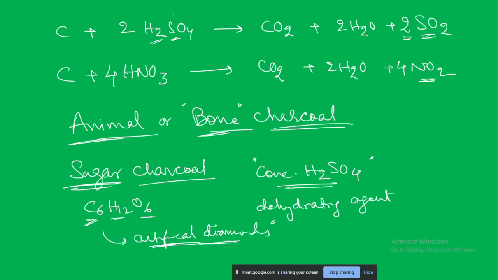When we go to buy diamonds in a shop, they say this is an American diamond, sir, this is the original diamond. So what do you mean by American diamond? Is this sugar charcoal diamond the American one? If you look at the properties of these diamonds, they will have excellent clarity, cut and so on, the triple C. Those properties it will have, but these are not naturally mined diamonds. They are prepared in the laboratory. So these are some of the things.